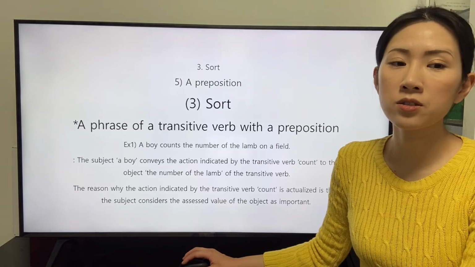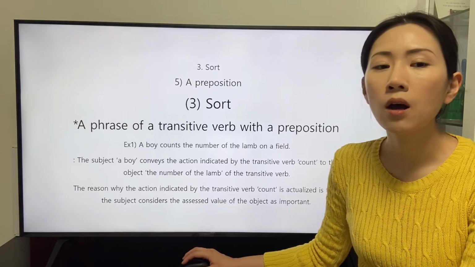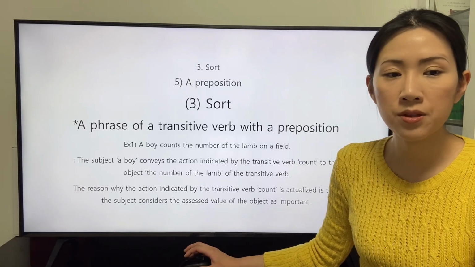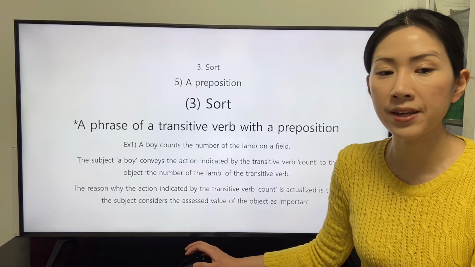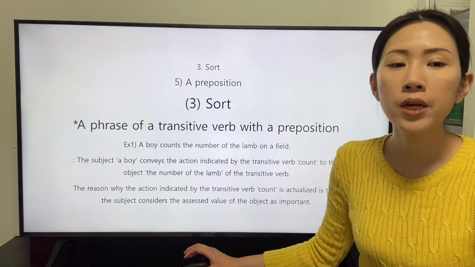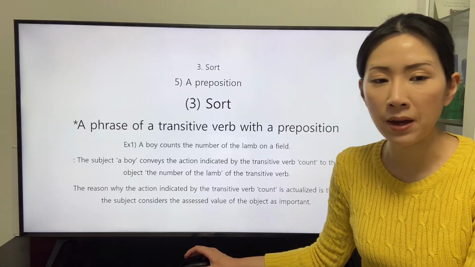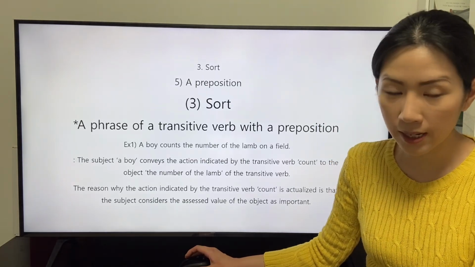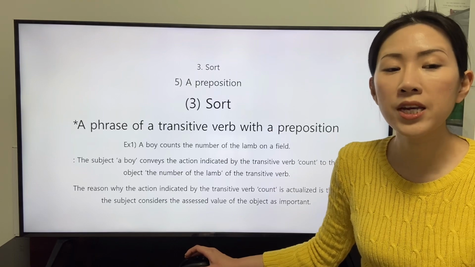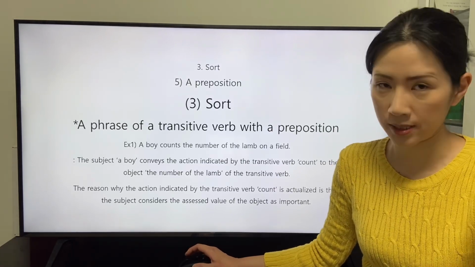There is a clause. A boy counts the number of the lamp on a field. The subject, a boy, conveys the action indicated by the transitive verb count to the object, the number of the lamp, of the transitive verb. The reason why the action indicated by the transitive verb count is actualized is that the subject considers the assessed value of the object as important.